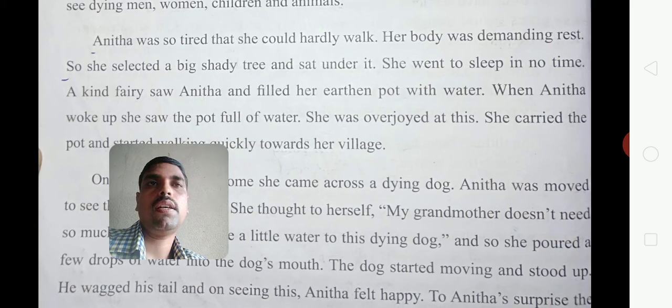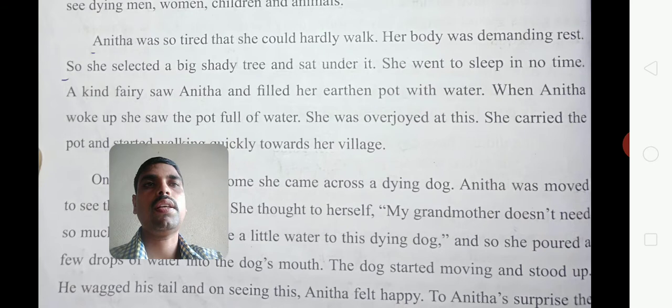Anita was so tired that she could hardly walk. She was not able to walk anymore. Her body was demanding rest, because she had become so tired. So she selected a big shady tree and sat under it.